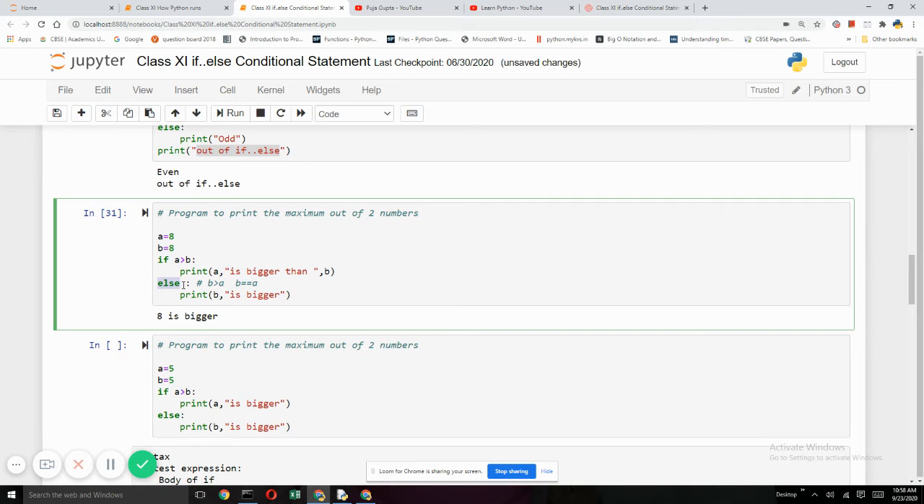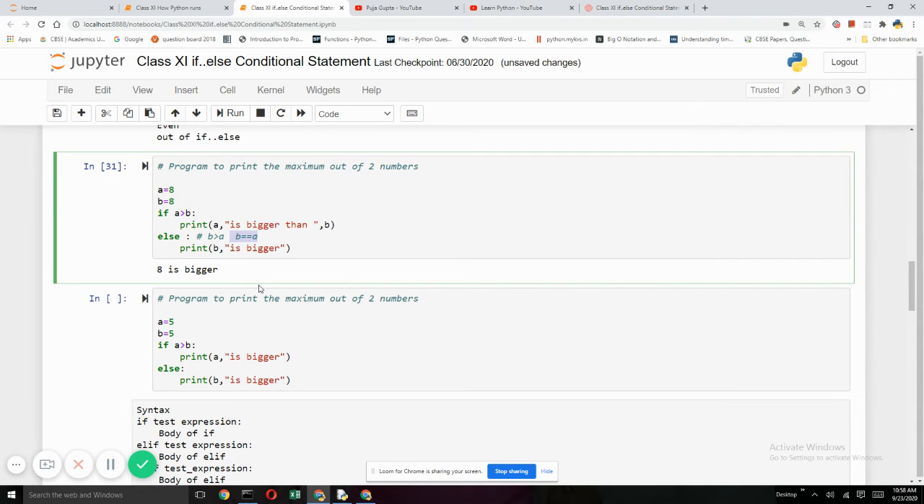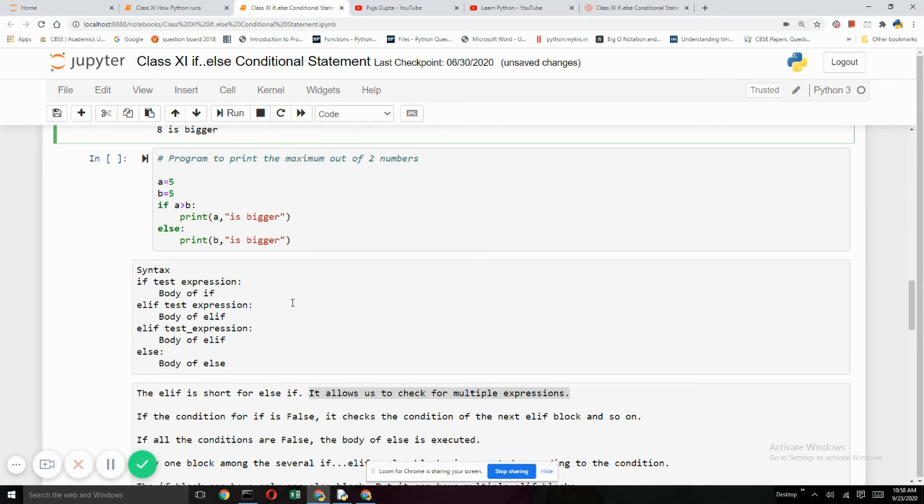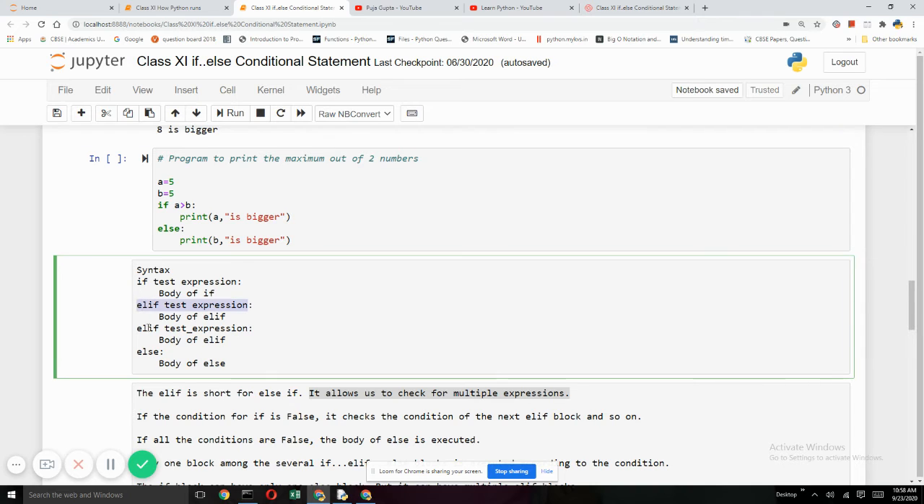That means in else also you should check one more condition along with else. So when you have else with one more condition to check, then we make it as elif. Now elif is used for checking multiple expressions. If the same expression has to be checked for different values, then you go for elif. You can have as many elifs as you want, but there will be only one else attached.